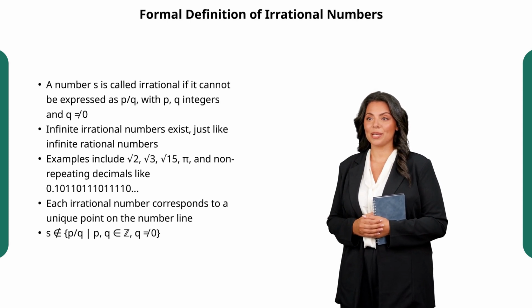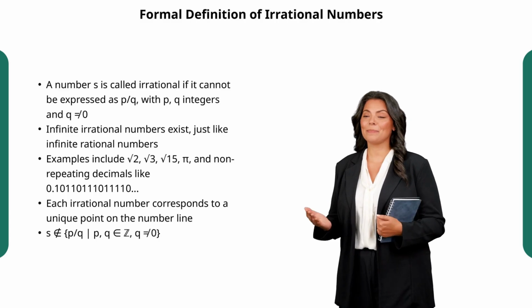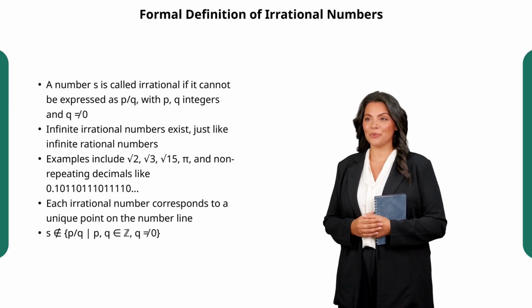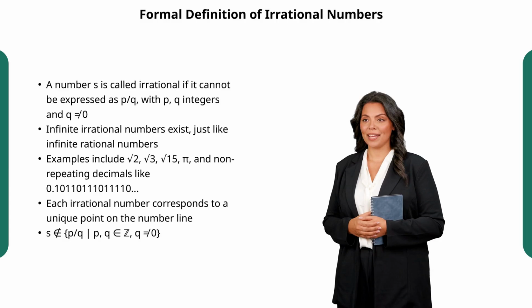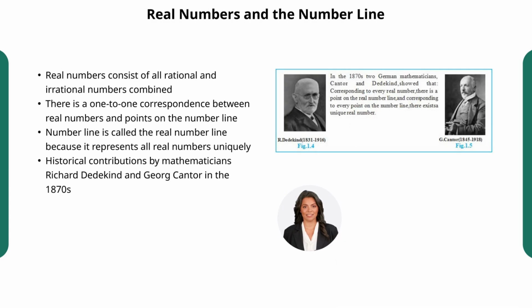Mathematicians have shown this wonderful one-to-one correspondence between real numbers, which include both rationals and irrationals, and points on the number line. This means the number line truly visualizes all real numbers. Let's take a moment to appreciate a beautiful discovery from the 19th century by two brilliant German mathematicians, Richard Dedekind and Georg Cantor. They showed that the entire collection of real numbers, which includes every rational and every irrational number, can be perfectly represented on the number line.